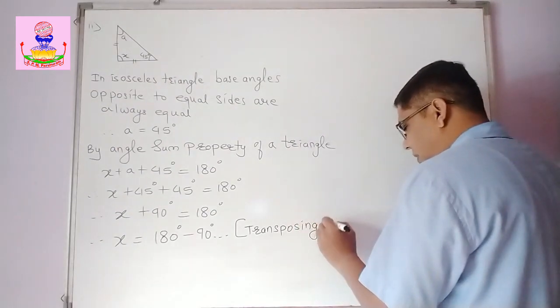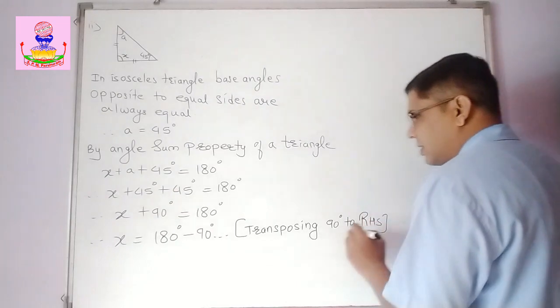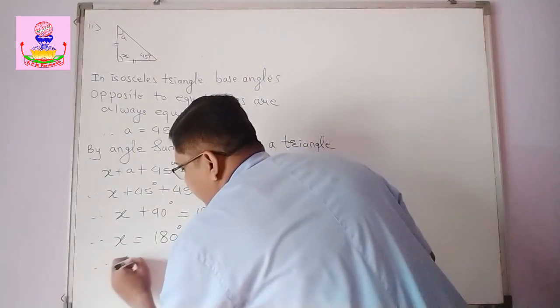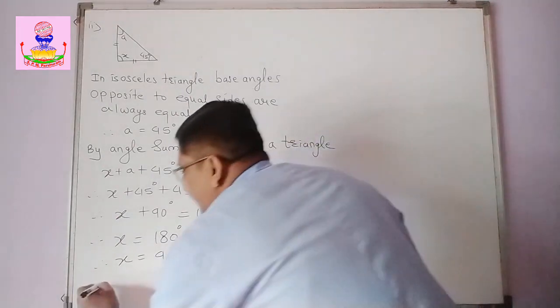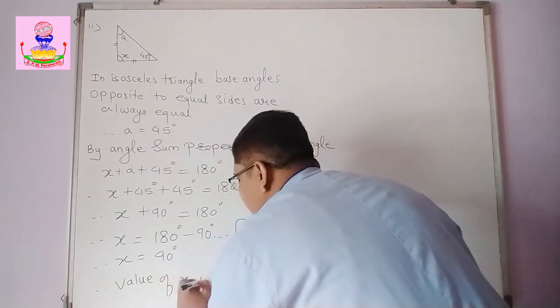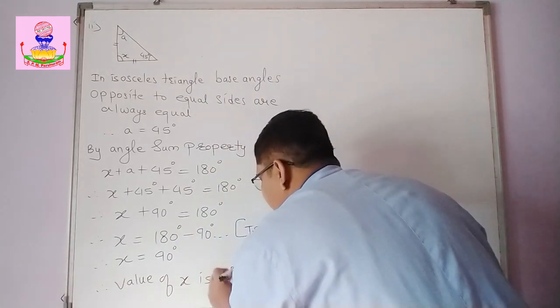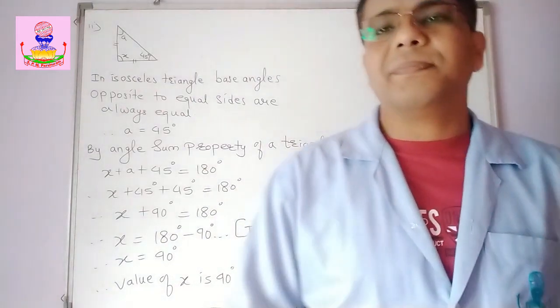Transposing 90 degree to RHS. Okay. So therefore x is equal to 180 minus 90. Yes, 90 degree. So therefore value of x is 90 degree. Okay. Now let's move to the next example.